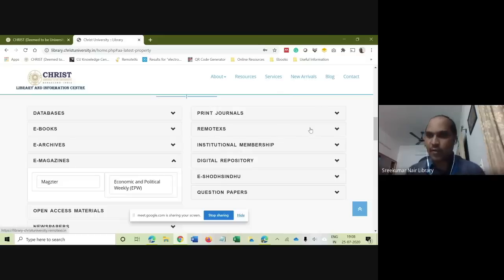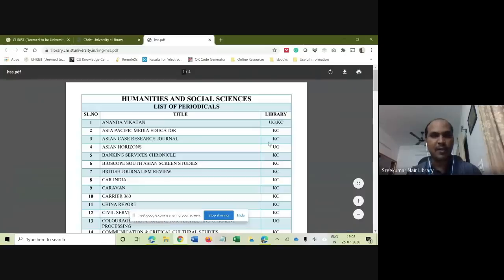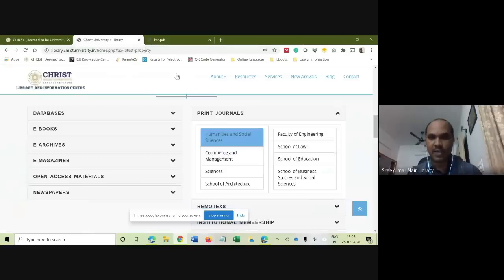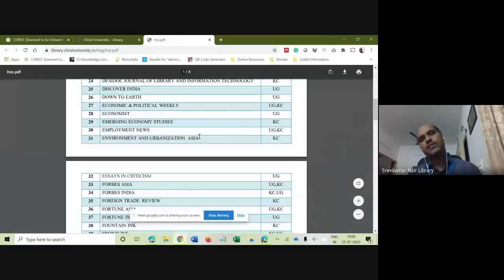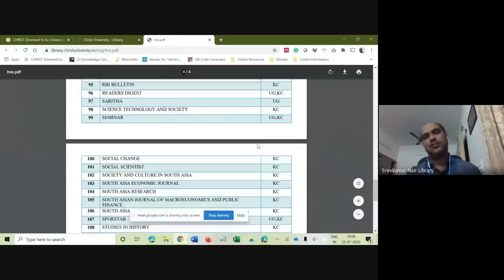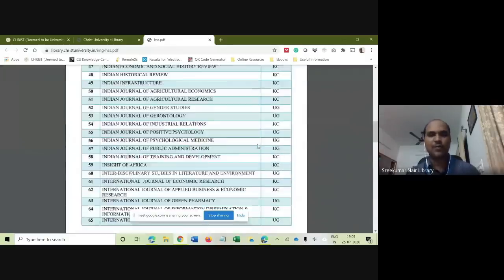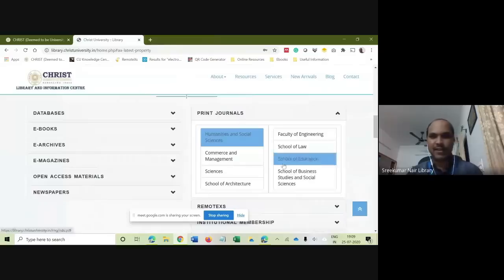Say, for example, if you want to go to print journals, you get a list of journals subscribed by the library according to school wise. I clicked on humanities and social science and there you go. I get a list of journals the library is subscribing on humanities and social science. But of course, these are all physical journals.